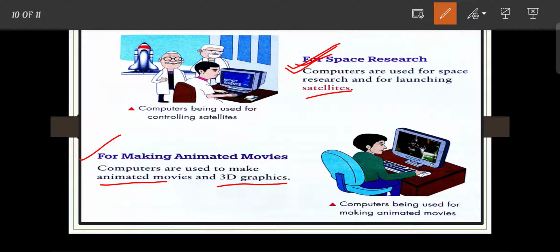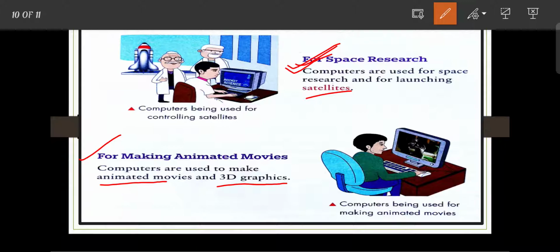Okay, so these are all the places where the computer is used nowadays. I hope that all of you understand all the uses of a computer in all places. Please all of you need to read the topic very carefully, because your first term exam is mainly based on MCQs.